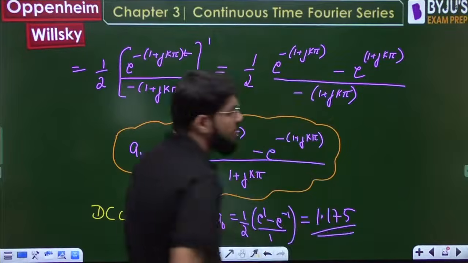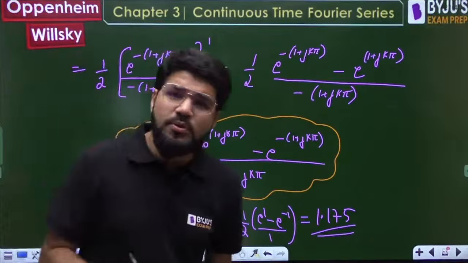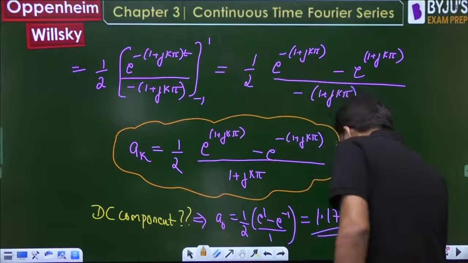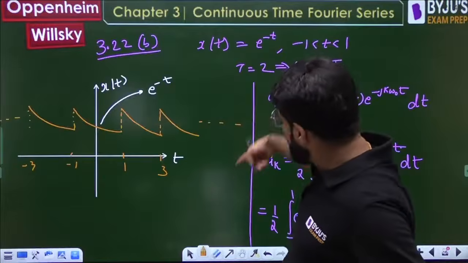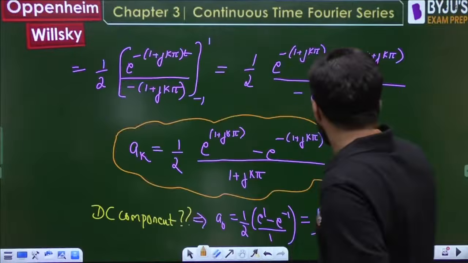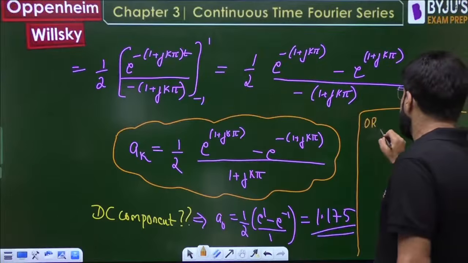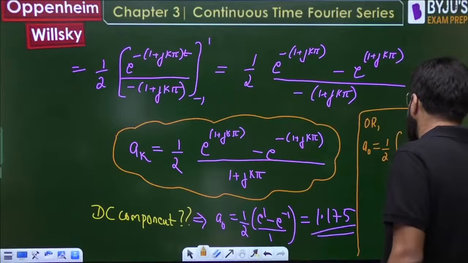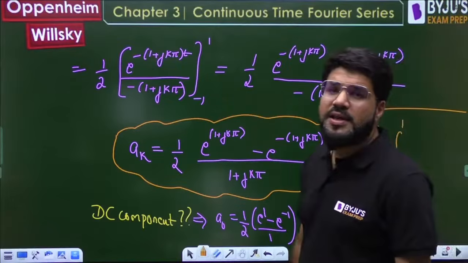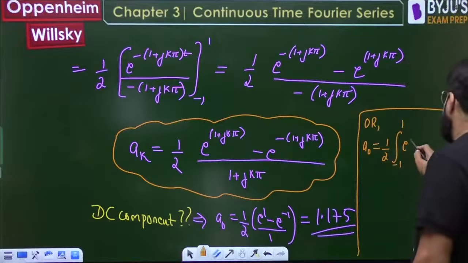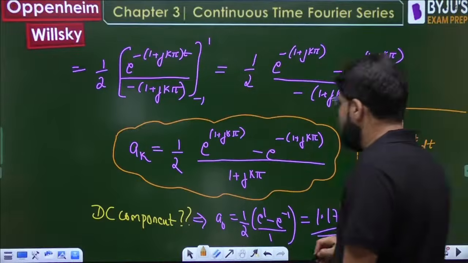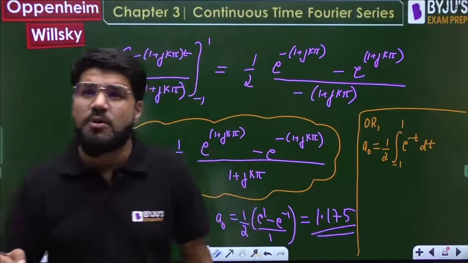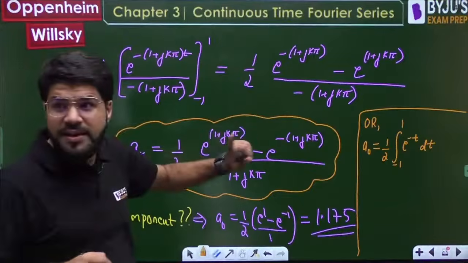But if the question is only calculate the DC component, then what will you do? Will you follow this much calculation and put k equal to 0? For DC component, directly you should solve the integral 1 upon 2 integral minus 1 to 1, that is 1 upon T integral of x(t) dt for one time period. That's it. Only this should be done. Sometimes the question can be only the DC component, so directly do this calculation. इतना सब करने का need नहीं होगा.